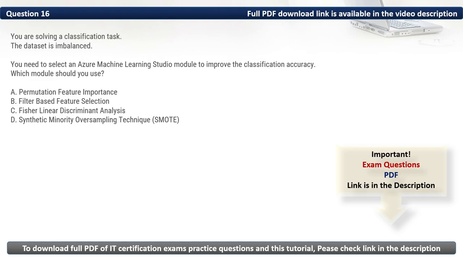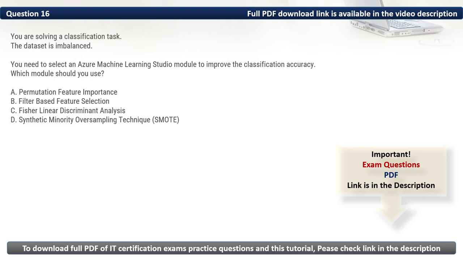Question 16. You are solving a classification task. The dataset is imbalanced. You need to select an Azure Machine Learning Studio module to improve the classification accuracy. Which module should you use? Firstly, let's eliminate the incorrect options.